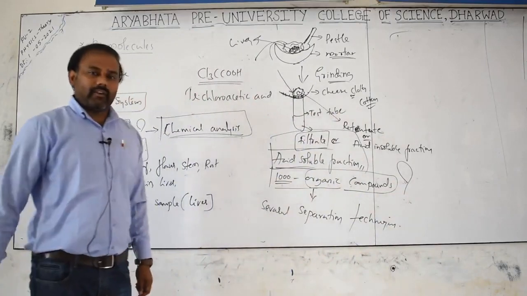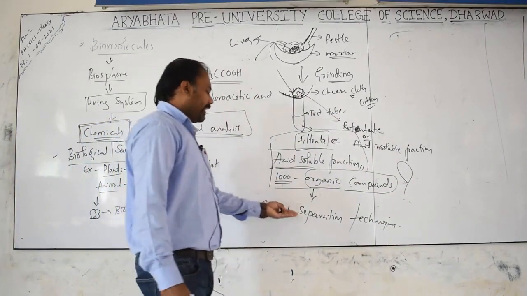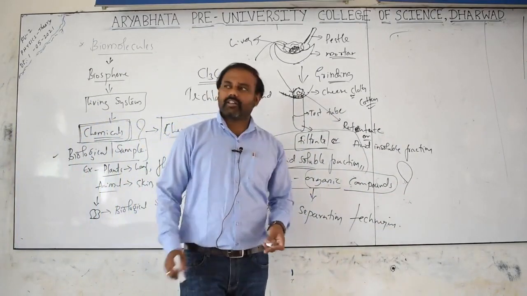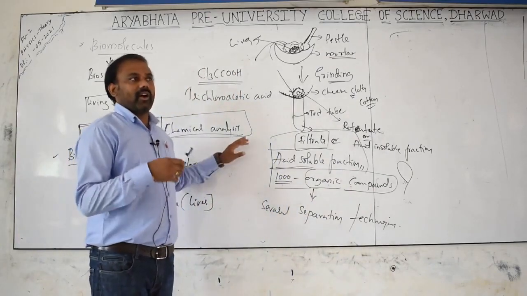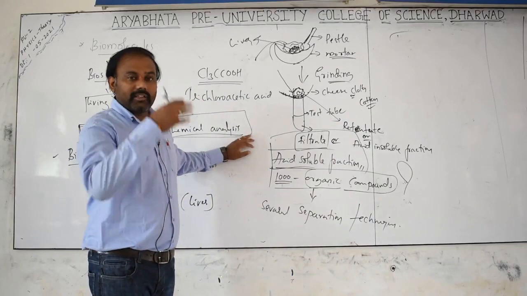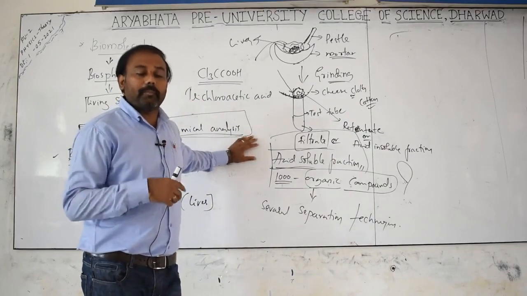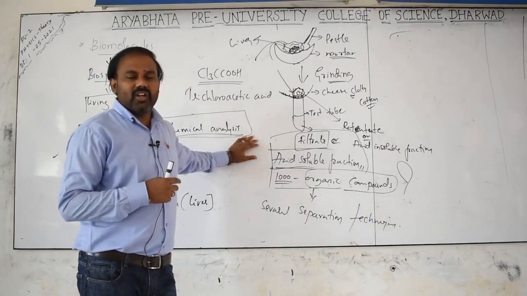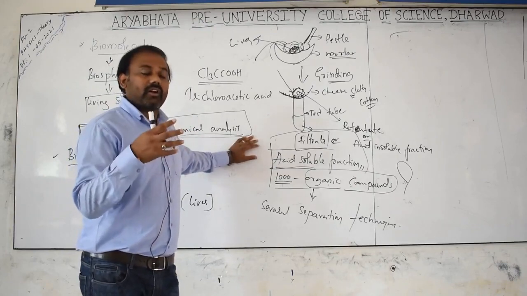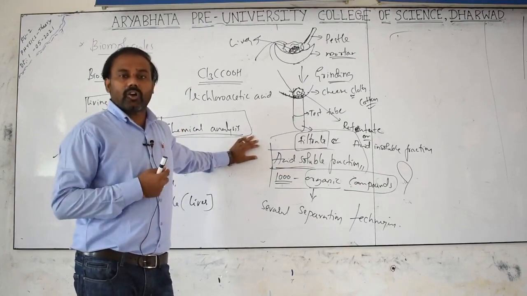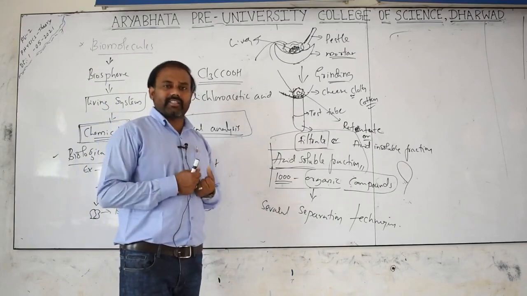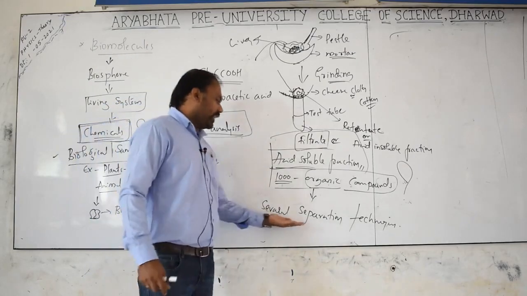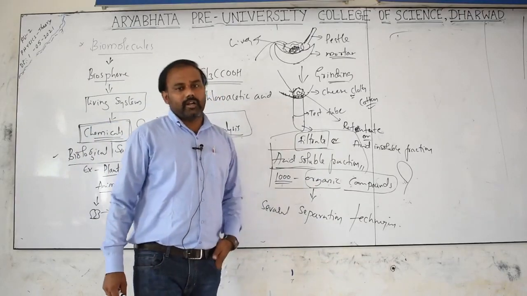I can tell you some of them: one is column chromatography, then thin layer chromatography, paper chromatography. By means of all these different techniques, we can separate or isolate thousands of organic compounds.